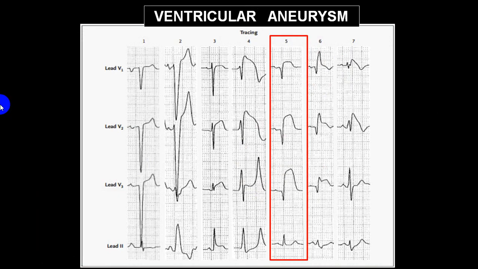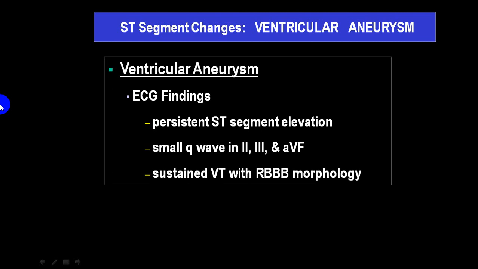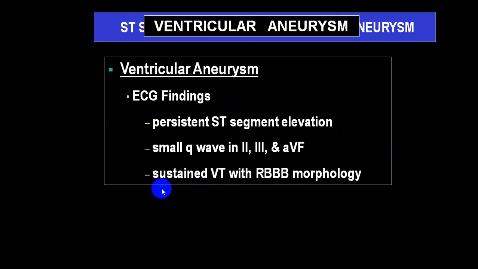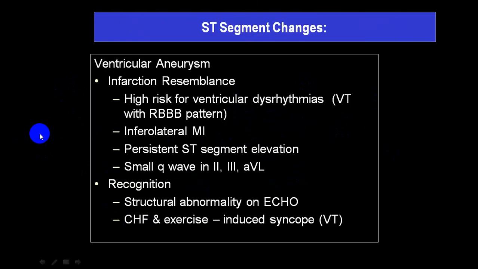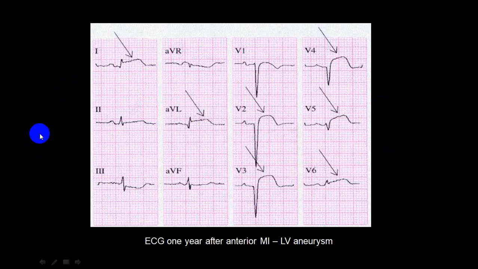Now this is one simple one. I'll go a little faster. The person already had an infarct before. Now if there is a persistent ST segment elevation, even after 4 months, 6 months, 1 year, 2 years, and there is a small Q wave in lead 2, lead 3, aVF, or there is a deep S wave, QS wave in the anterior chest leads, that is V1, V2, V3, and there is an ST elevation, this person is more likely to develop VT, or that VT may have an RBBB morphology. Then you will suspect what we call a ventricular aneurysm.